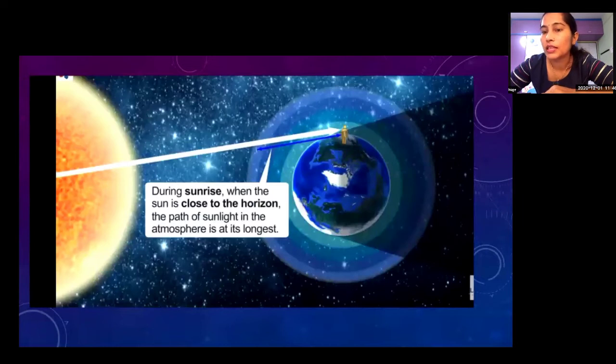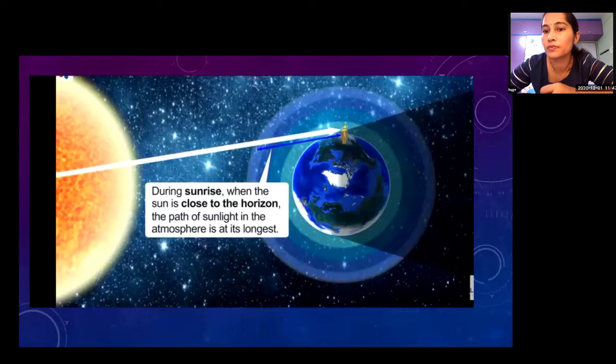This scattering of light depends on the distance. The distance also affects this scattering. During sunrise, the sun is near the horizon. At the time of sunrise, the sun is close to the horizon, and the path of sunlight in the atmosphere is its longest. The distance between sunlight and Earth's atmosphere is longest.